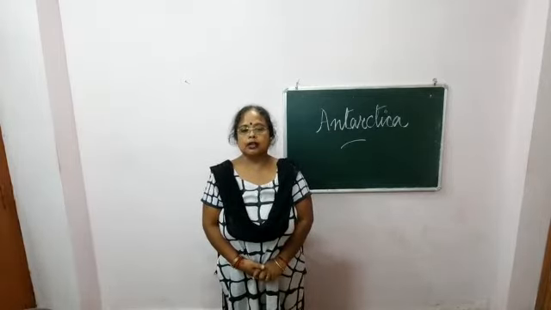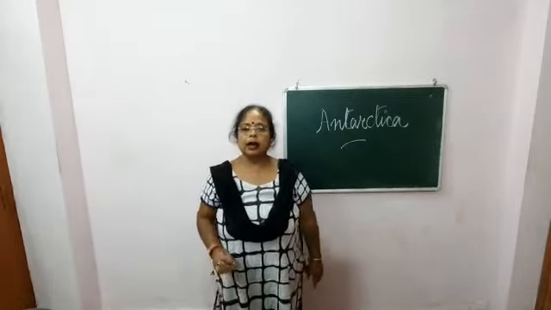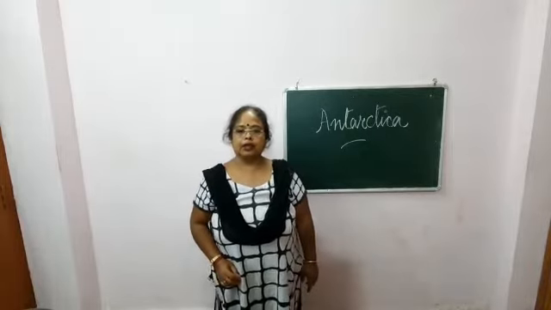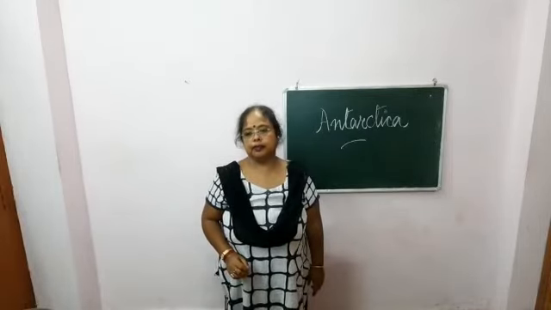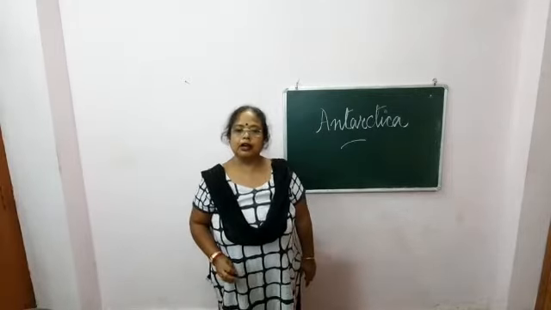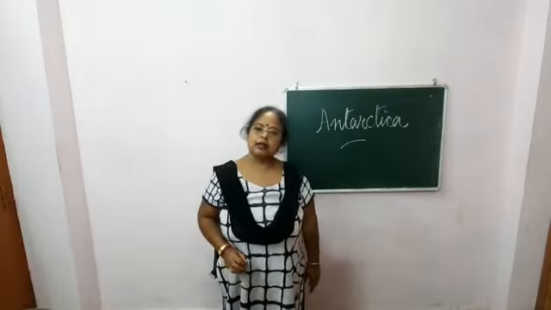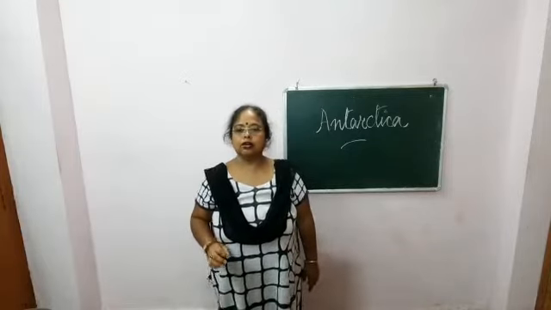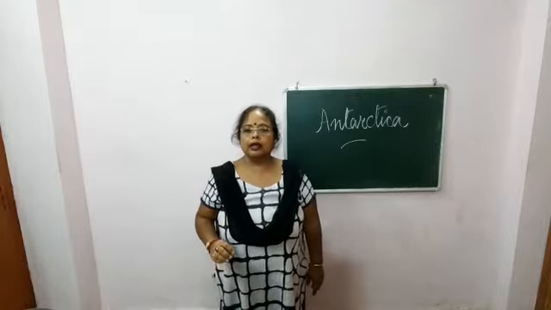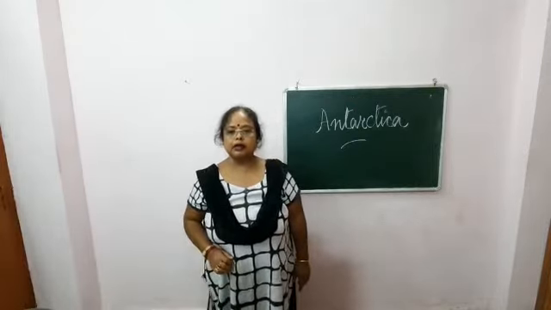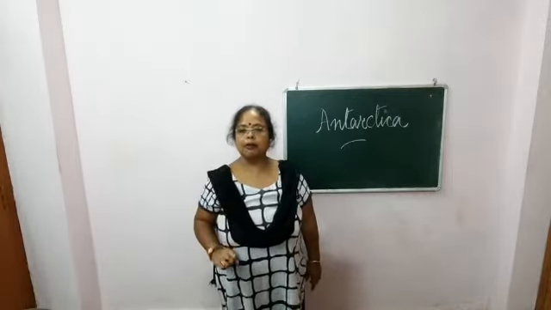Today I shall discuss Antarctica, the uninhabited continent. Antarctica is the 5th largest continent in the world. Asia, Africa, North America, South America are larger than Antarctica. But Europe and Australia are smaller than Antarctica. It completely lies in the southern hemisphere. It is roughly circular in shape. I will show you afterwards in the map.